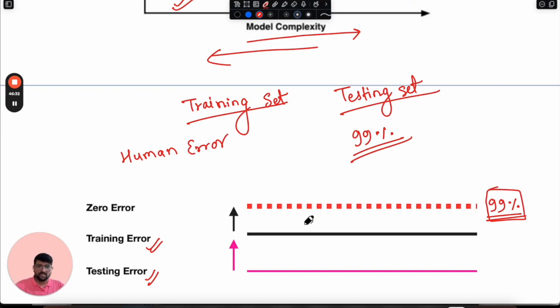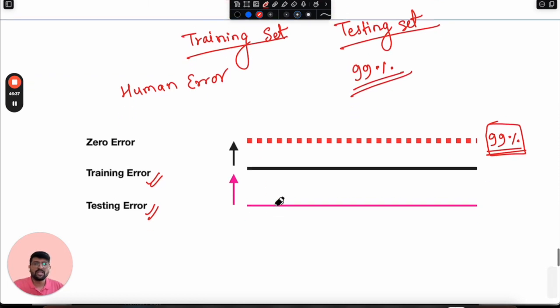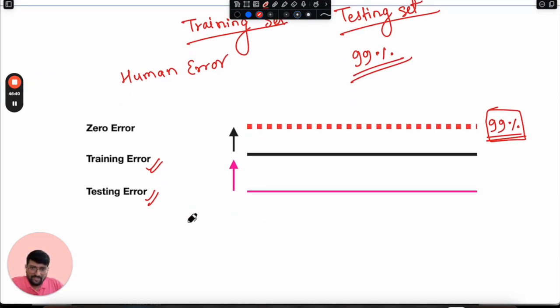But when we try to develop these kinds of models, we will quickly observe the gap between human error and training error, which is the error on the training data set.